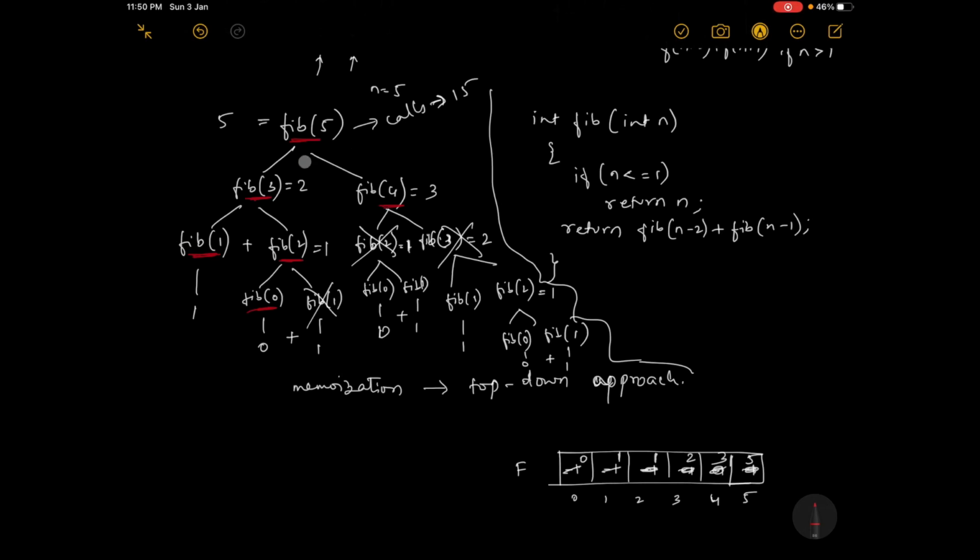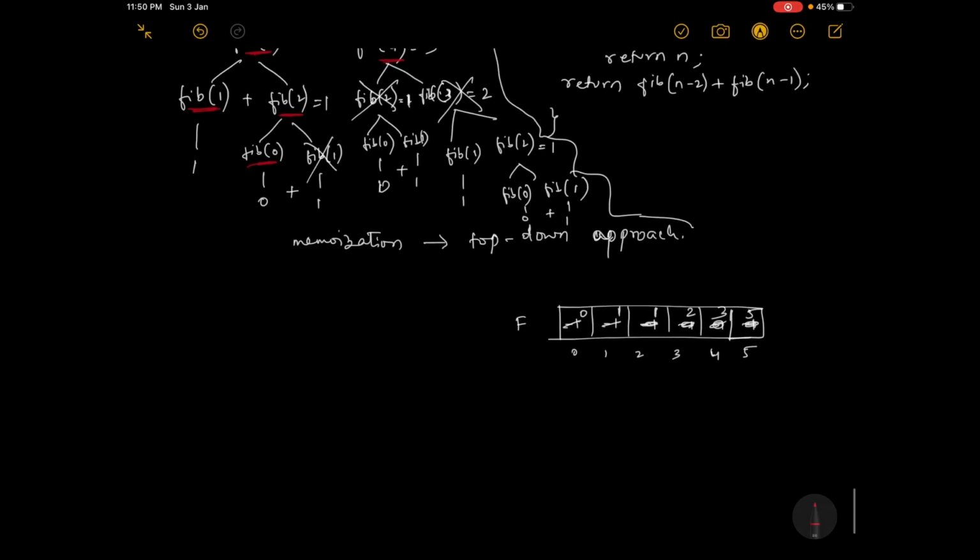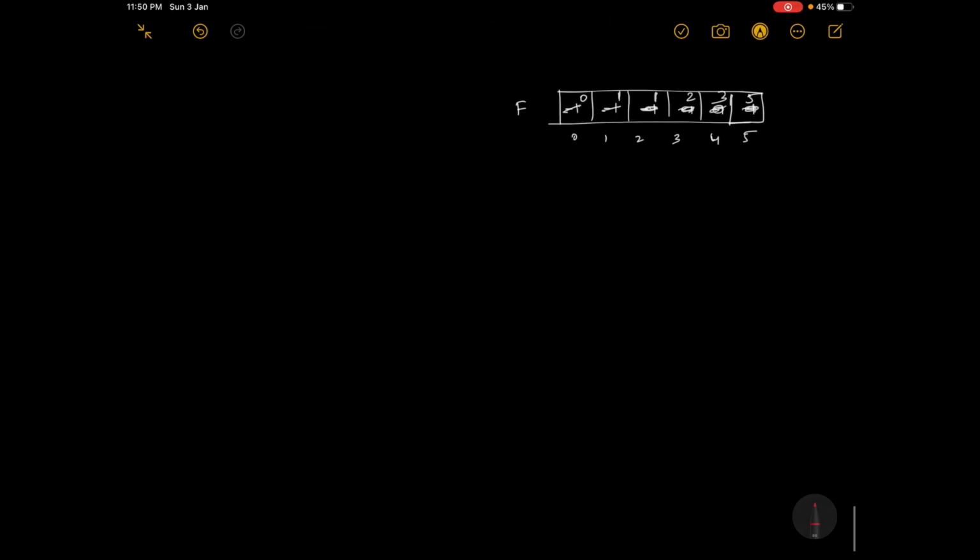So how many? 1, 2, 3, 4, 5, 6. Now you are calling it only 6 times, so more than 50% you have saved, almost 60% of the time. But there is a still easier approach, which we call the iterative or tabulation method. We'll use that and understand it.